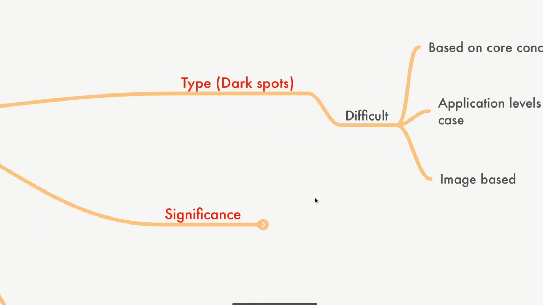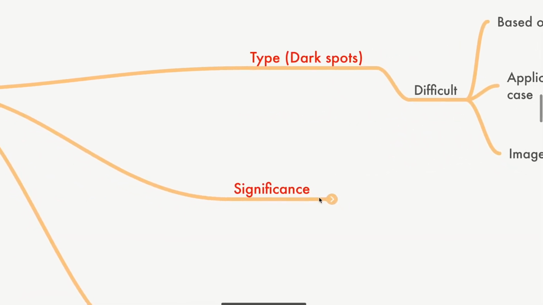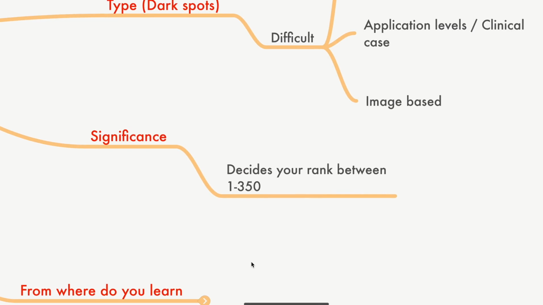Now, that's about this type of questions. The significance of these questions is that it decides your rank between 1 to 350. Now, this is why you people are here, isn't it? You want to get a rank of 1 to 350 anywhere, that is, you have to get your government seat. If you're a little wrong in this area, you can get 500, 600 and all, and get into a good private seat as well.